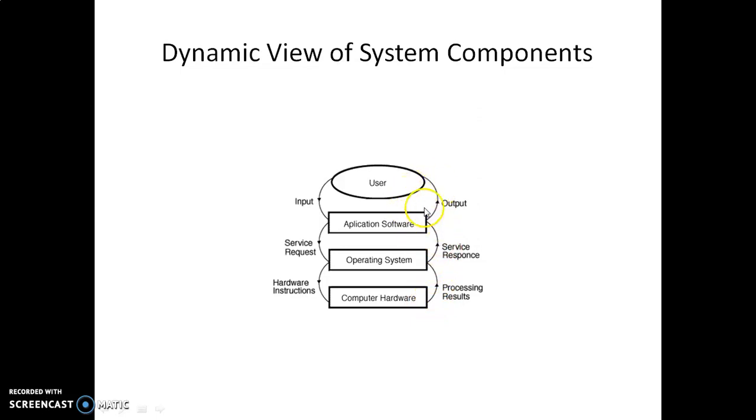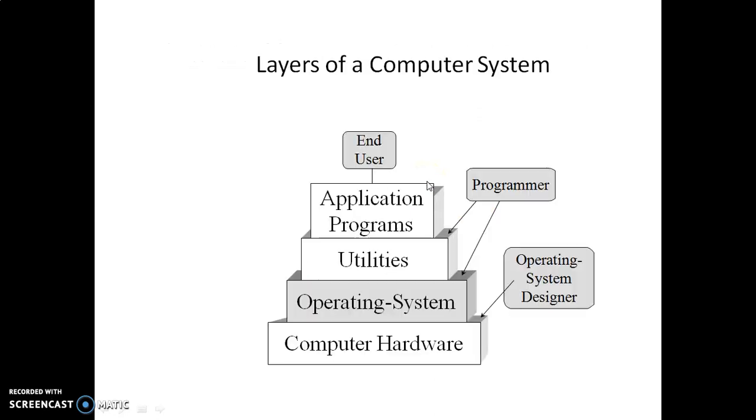Like that, vice versa we can get. So the dynamic view of the system is nothing but the user gives the input, service request, hardware instructions, and output will be generated: the processing results, service response, and the output. Like this we have to see.